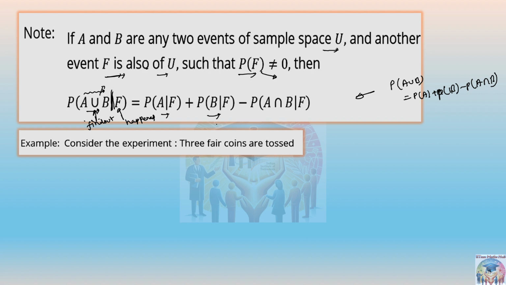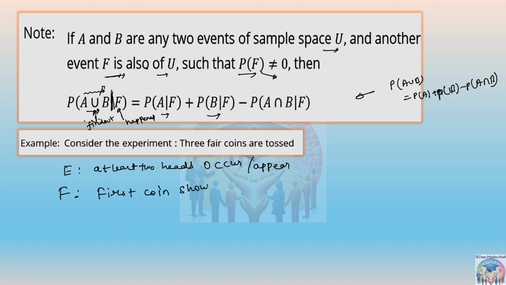For example, let's consider the experiment in which 3 fair coins are tossed, and let's say E is the event which says that at least 2 heads appear, and F is the event which says first coin shows tail, right?